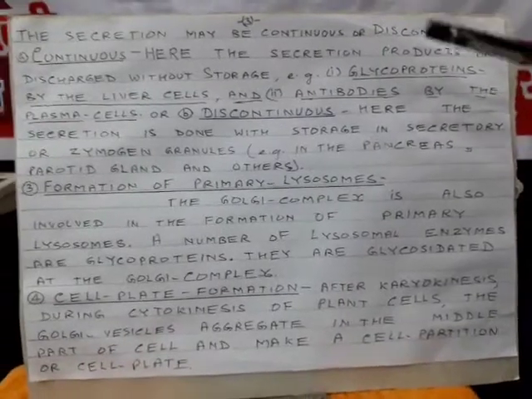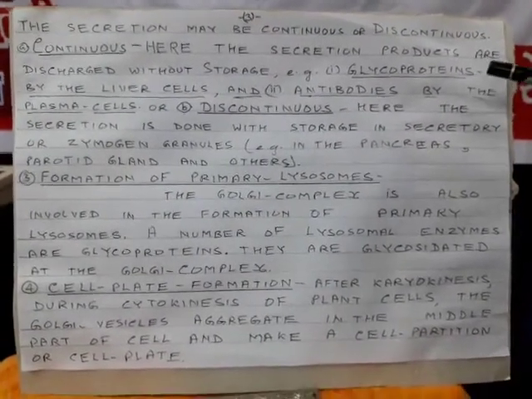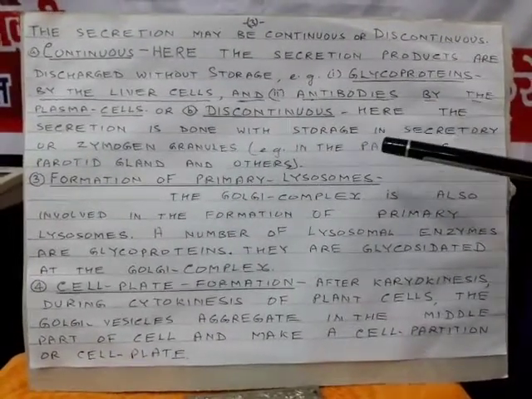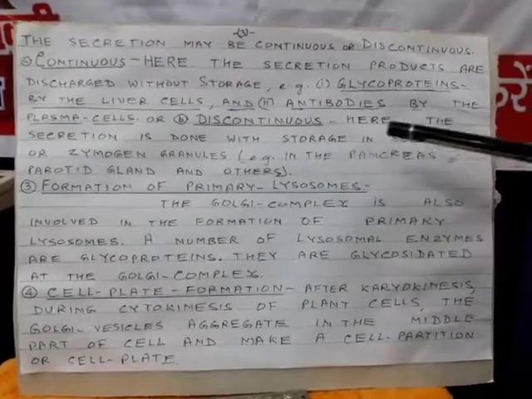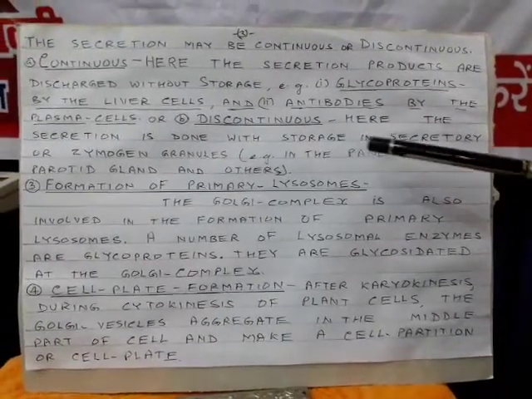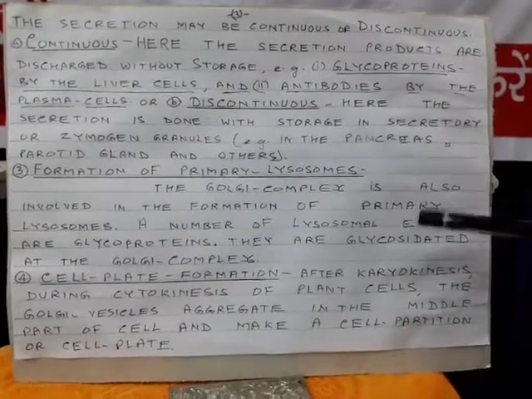In continuous, the secretion products are discharged without storage, for example, glycoproteins by the liver cells and the antibodies by the plasma cells. Or it may be discontinuous. Here the secretion is done with storage in secretory or zymogen granules, for example in the pancreas, parotid gland and others. Formation of primary lysosomes is the third function.